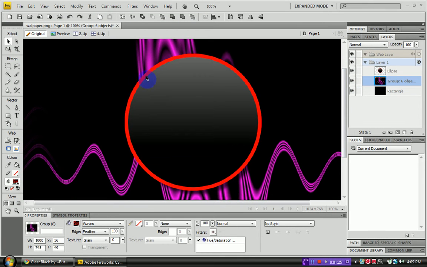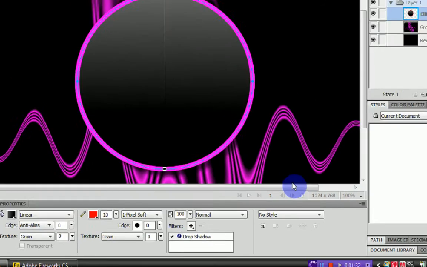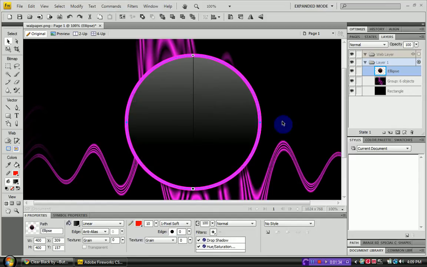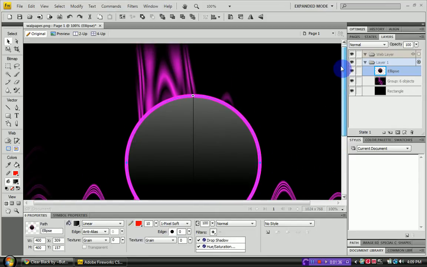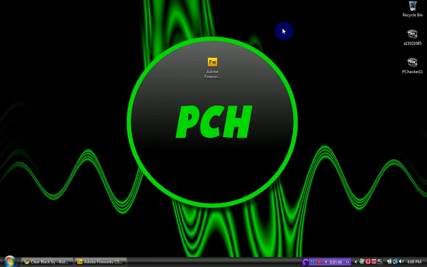Now, in order to change the background of this little circle, just click inside the circle and do the same thing. Adjust color, hue, saturation, keep it a purple, and then the wallpaper is purple. It's a different color. It's purple, not red. I can just go up to File, save it if I want to, and then I'm done. I changed the color of that wallpaper from red to purple.